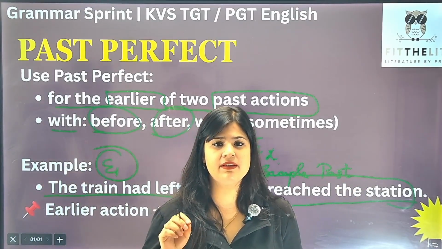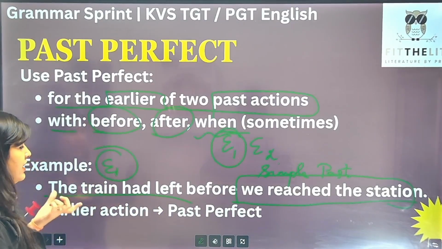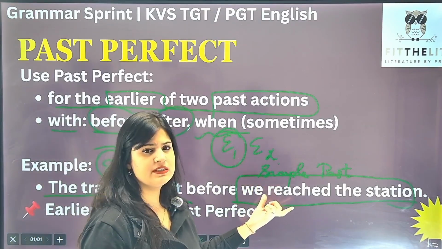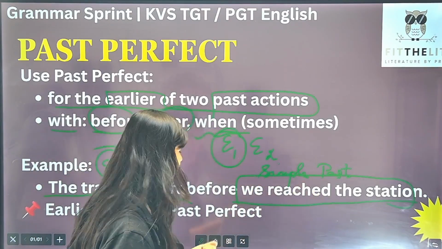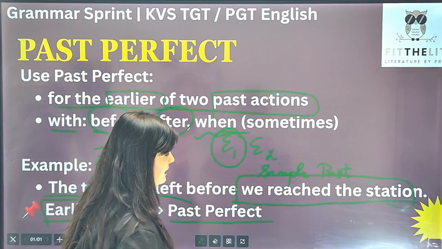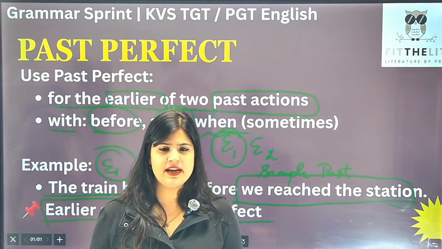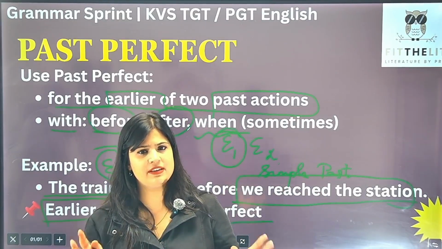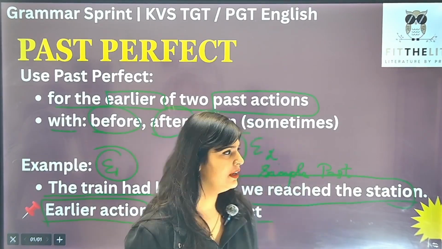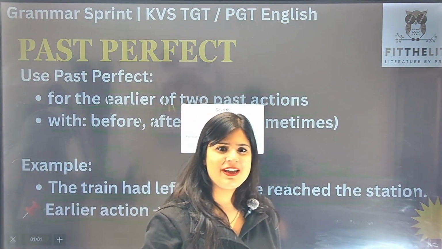So this is what we need to understand and learn and make note of it, that whenever you use past perfect tense, we are going to have event 1 जहाँ पे हमारा past perfect tense use हुआ है, and event 2 जहाँ पे कि हमारा simple past tense use हुआ है. Then of course, earlier action will take up past perfect tense and the later action will take simple past tense, right? I hope I'm clear with everything now. I hope I have clarified the things for you, the usages for you. Let us move forward, क्योंकि अब जो पार्ट आने वाला है, that is going to make you exam ready.